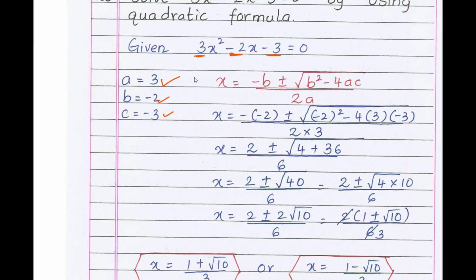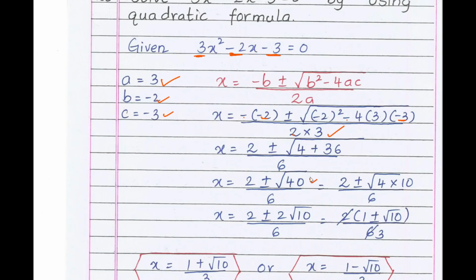x equals minus b plus or minus square root of b square minus 4ac by 2a. Just substitute the values of a, b and c. b is minus 2. b square is minus 2 square minus 4 into 3 into minus 3. Now minus 2 square is 4. Minus into minus is plus, 4 3s are 12, 12 3s are 36. Minus into minus plus 2 plus or minus square root of 4 plus 36, divided by 2 3s are 6. Now 2 plus or minus, 4 plus 36 is 40, divided by 6.